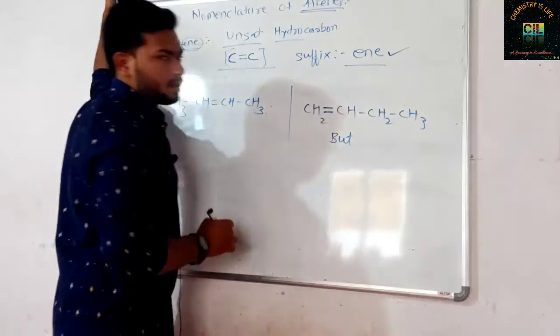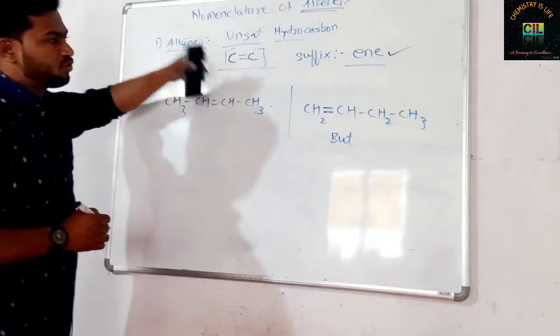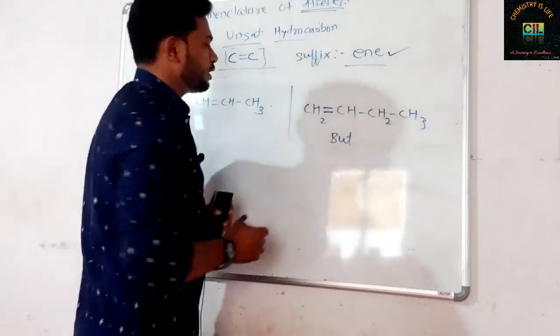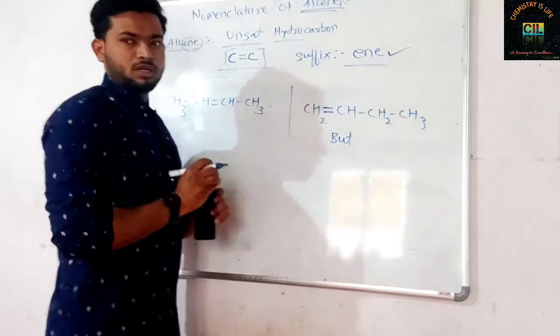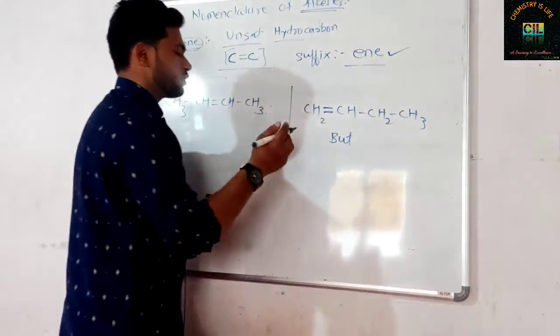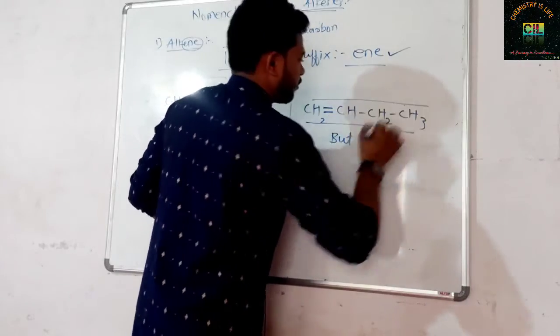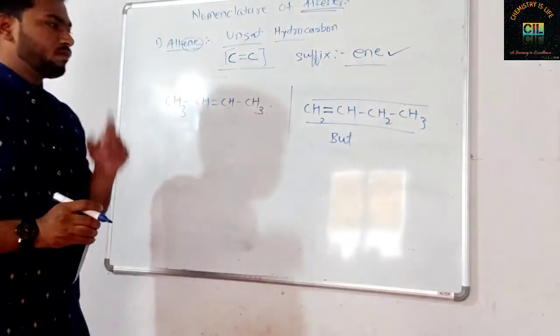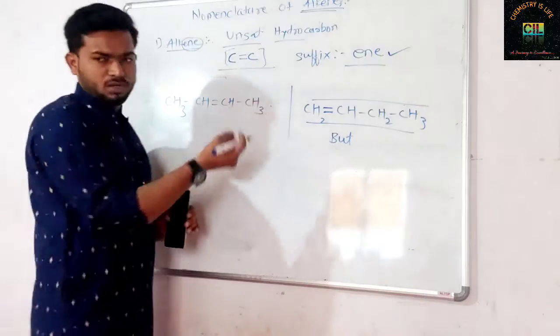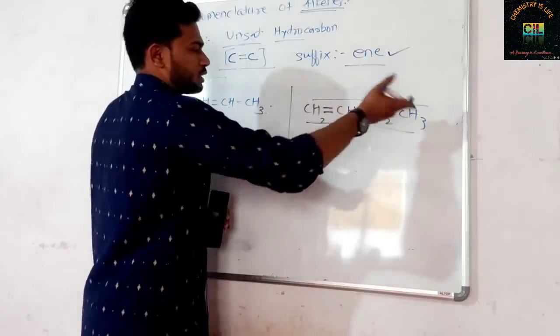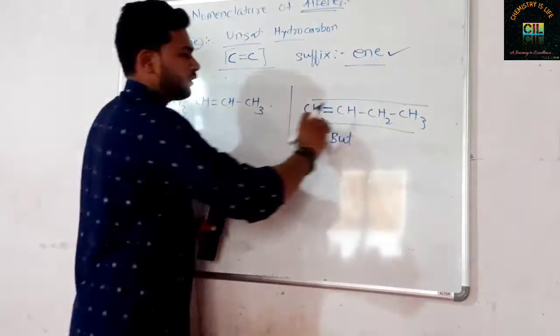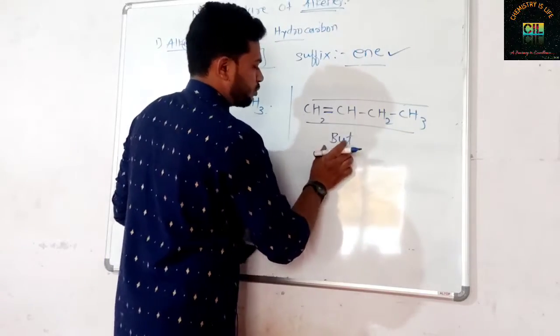Now, here is a carbon-carbon double bond. So you cannot apply here only ane. Here the suffix will now be ene. But here you can also mention the number of the double bond. Okay. You know that. What is the rule? Select the longest chain. What the basic IUPAC rule says, first select the longest chain. Here a simple compound is there. This is a straight chain compound.